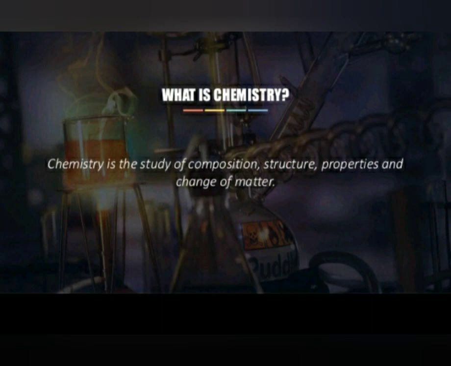What is chemistry? Chemistry is the study of composition, structure, properties and change of matter. So actually we are studying about matter. Chemistry deals with matter and its composition. Let's take one very common example, water. What is the composition of water? The water formula is H2O. So how many hydrogen atoms are there? That is 2, and 1 oxygen.